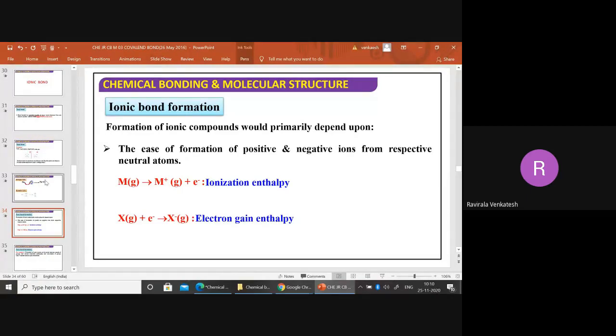Next, how does ionic bond formation take place here? First of all, to form an ionic bond, some process must compulsorily take place here. What is that process, if you observe?